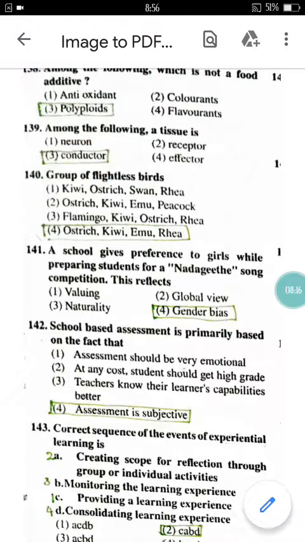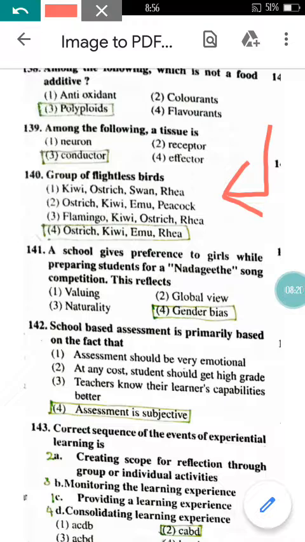Come to question number 140 here. Group of flightless birds. Flightless means which cannot fly. So the birds who cannot fly is nothing but the option 4, that is ostrich, kiwi, emu and rhea. Just remember these all 4 names.